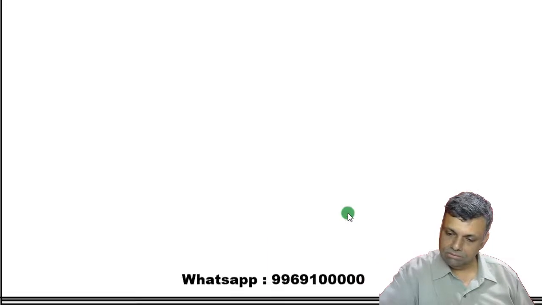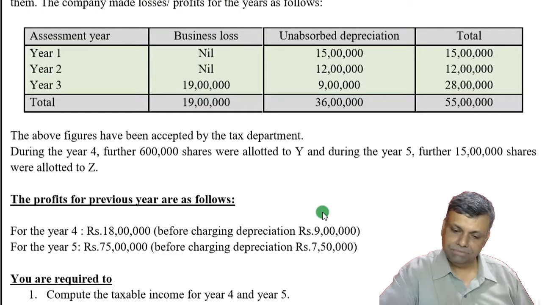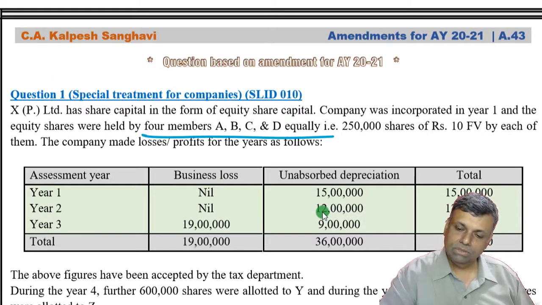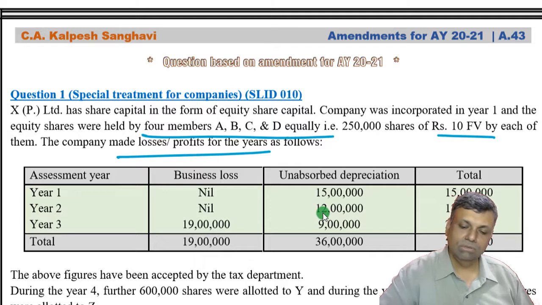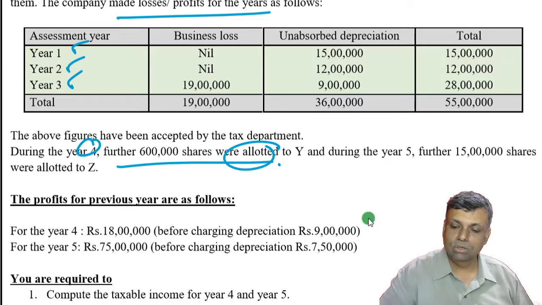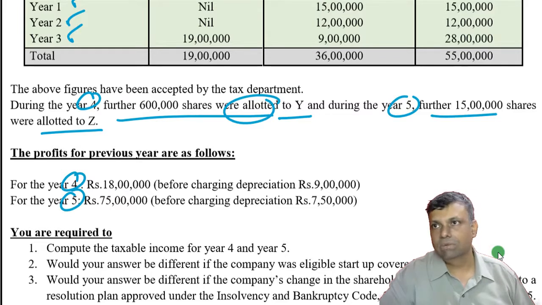Okay, so on this we have some very good question. See, in this particular question, different year wise data has already been given to us, that originally there are 4 members, and the face value, profit and loss for the respective years have been given. So year number 1 loss, 2, 3 loss. Then in year number 4 some transaction of the shares, further issue of the share was done to Mr. Y, and in the year number 5 further issue has been done to Mr. Z. In the year number 4 and 5 there is a profit, so basically you would like to claim a set off in the year number 4 and the year number 5 as the case may be.